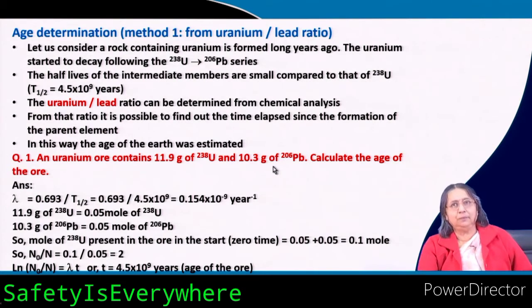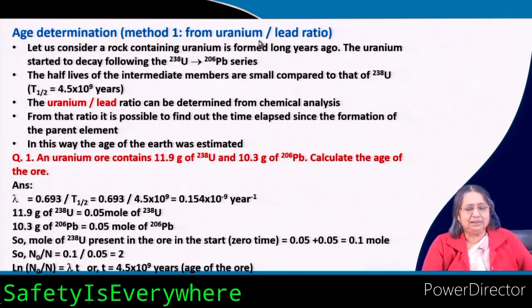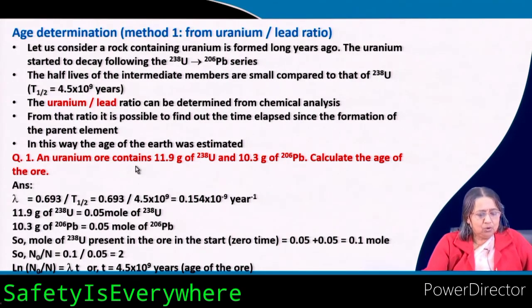Now, let us do one problem on this topic, using the uranium lead ratio. A uranium ore contains 11.9 gram of uranium 238 and 10.3 gram of lead 206. Calculate the age of the ore. They are supplying how much uranium and how much lead is in the ore at present.